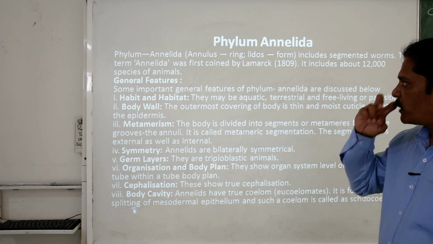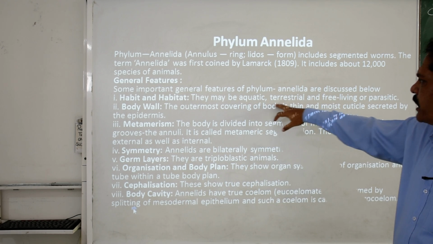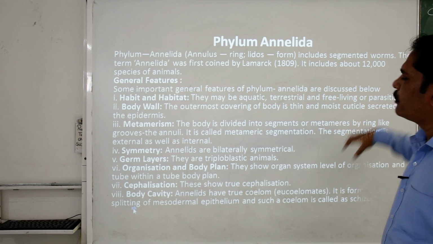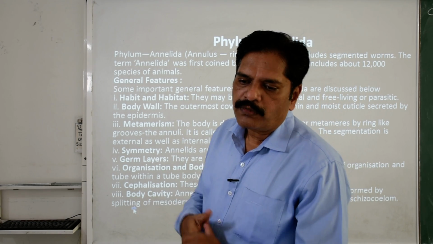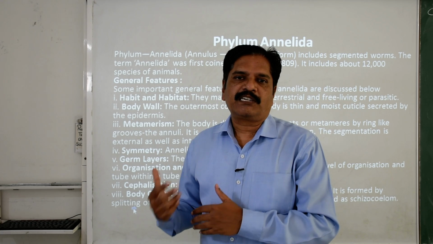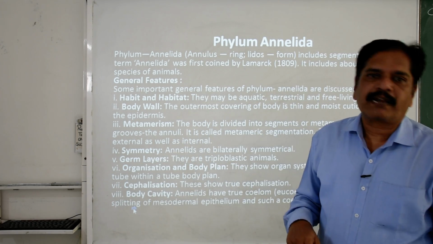So here we are going to discuss the general features. First of all, habit and habitat. They may be aquatic or terrestrial, and free living or parasitic. As you know, the earthworm is free living in nature. It is terrestrial, while the leech can be observed in water, and it is a parasite too.